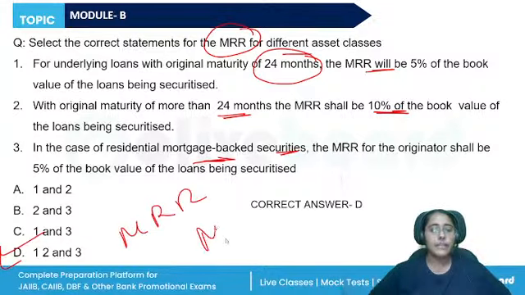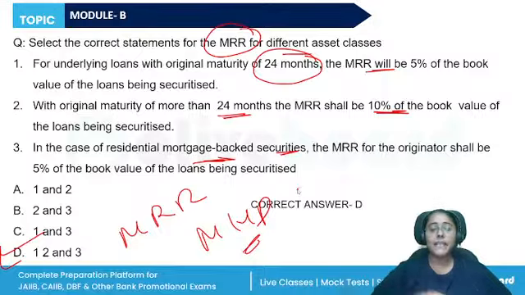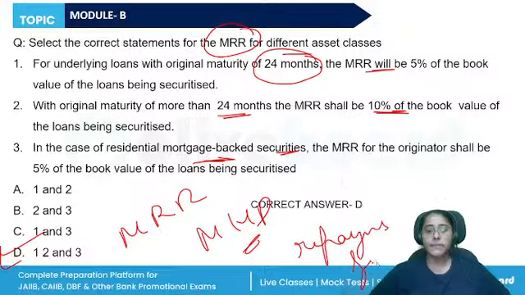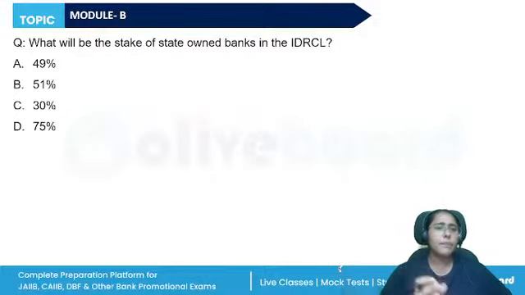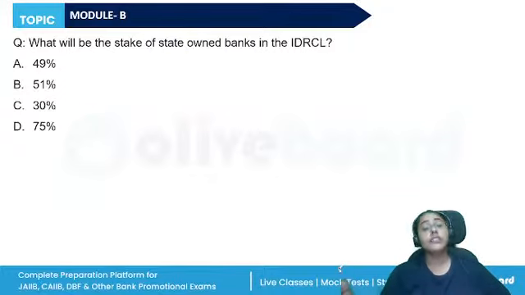MRR and minimum holding period. Minimum holding period means the minimum months or days or weeks it should remain in the books of the bank before they can give it for securitization. MHP depends upon the repayment frequency, to make sure that it is still a performing asset. We are not transferring the project implementation cost to the SPV and to the investors.